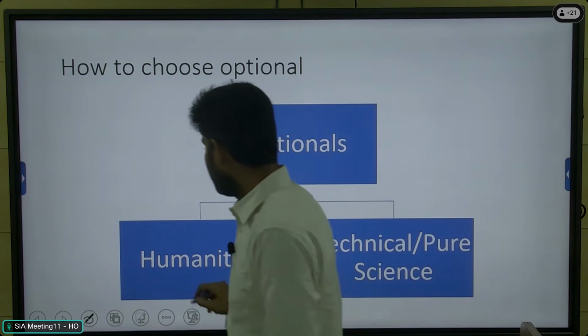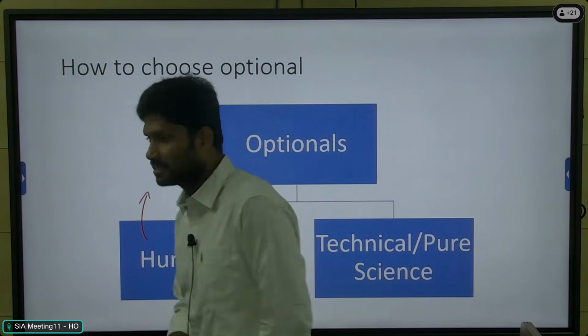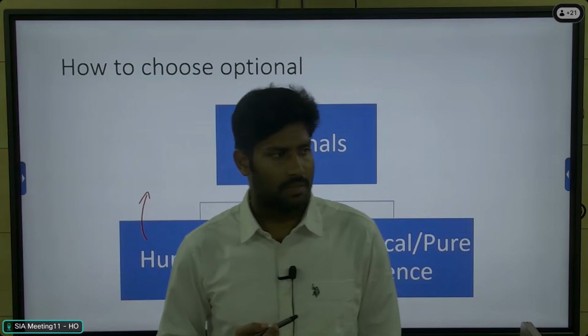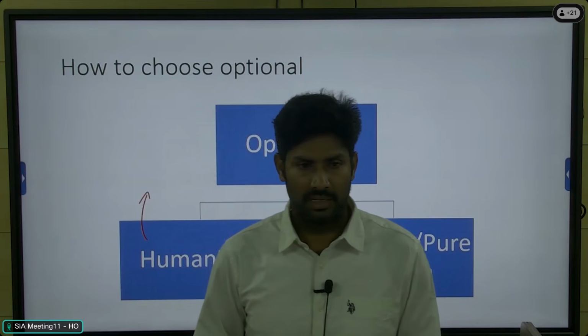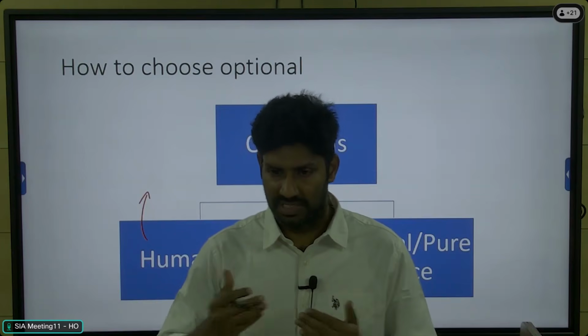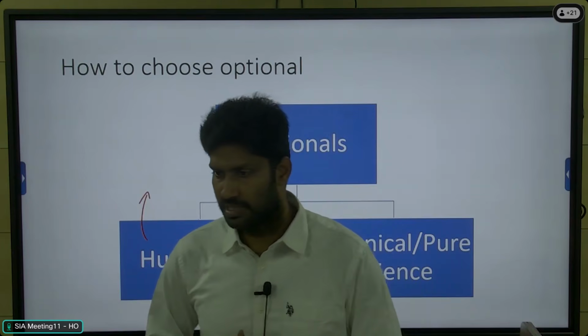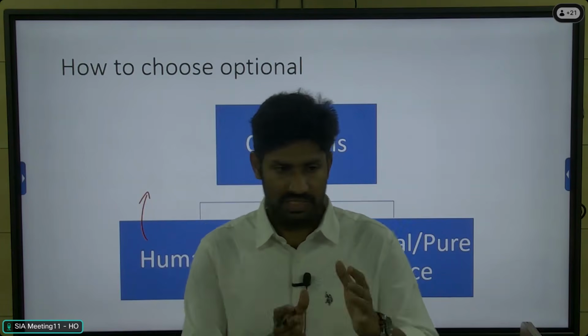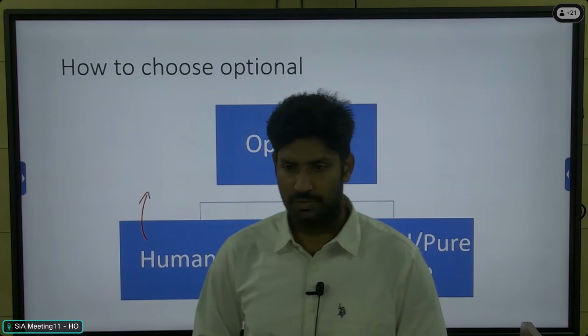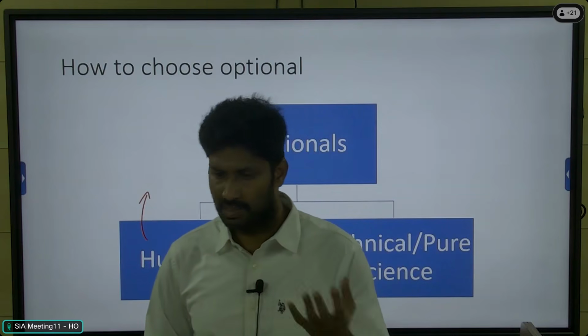In the humanities area, the advantages are that the questions are mostly general, and there is a lot of overlap with the GS syllabus. Take the example of sociology: a lot of overlap with GS paper 1 mains. Geography also, and political science overlaps with the polity area.